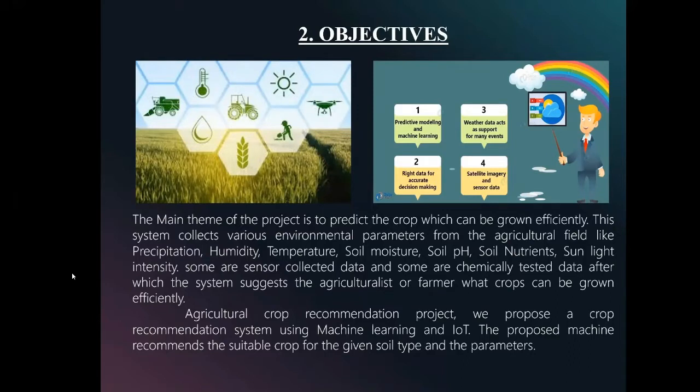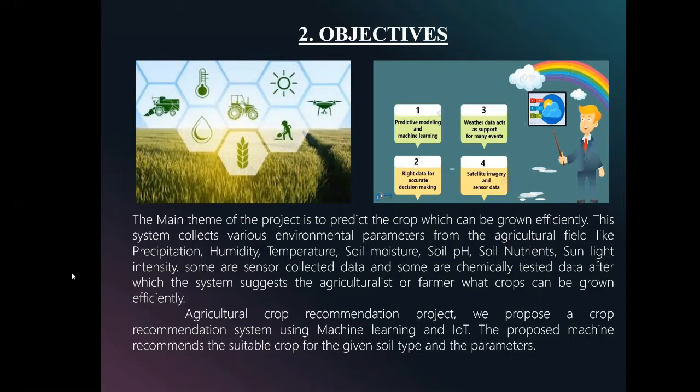Some parameters are collected using sensors, and some are chemically tested data, after which the system suggests to the agriculturists or farmers the crop which they should grow efficiently.